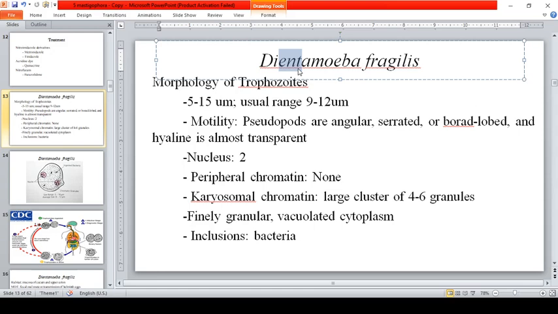Fragile siya, so they do not survive long in the stool after leaving the body of the human host. It dies and dissociates when placed in saline, tap water, or distilled water. Okay, so madali po siyang mamatay. Sana ganoon na lang lahat ng parasite, di ba?